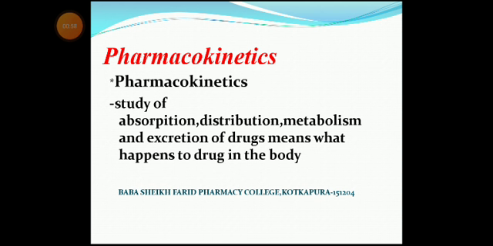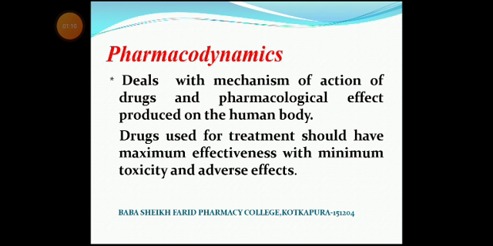So, pharmacokinetics is a study of absorption, distribution, metabolism, and excretion of drug. Means what happened to drug in the body. Pharmacodynamics deals with the mechanism of action of the drugs and the pharmacological effect produced on the human body. Drug used for the treatment should have maximum effectiveness with minimum toxicity and adverse effects.